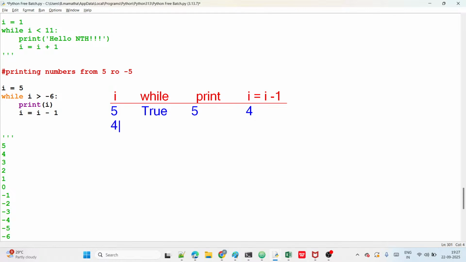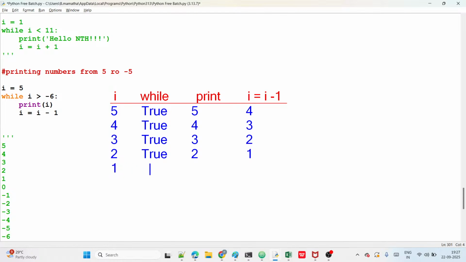Let's start with 4 now. 4 greater than minus 6, true or false? It is true. Then what here? Display 4, and 4 minus 1 is 3, right? Start with 3, condition true. Then print 3, then 3 minus 1 is 2. Start with 2, and 2 greater than minus 6 is true. Then print 2, and 2 minus 1 is 1.